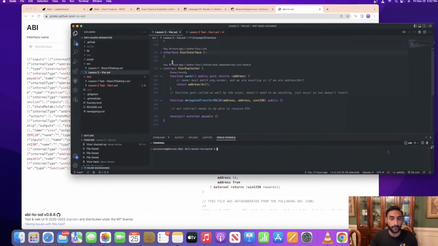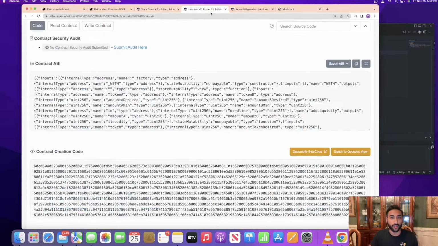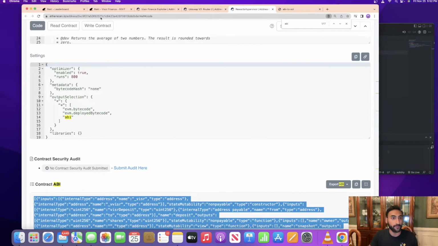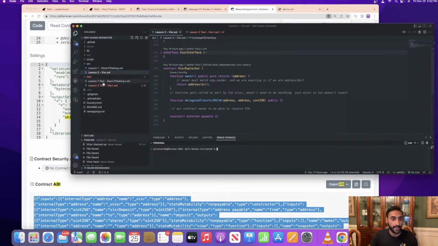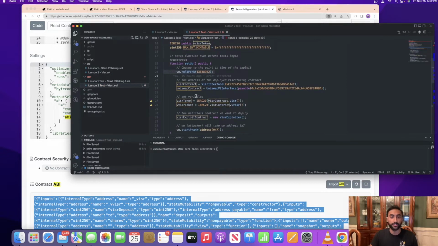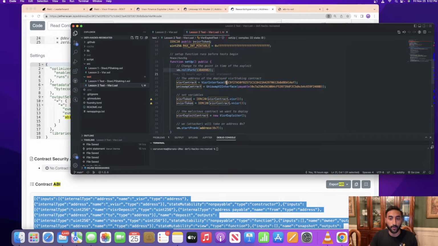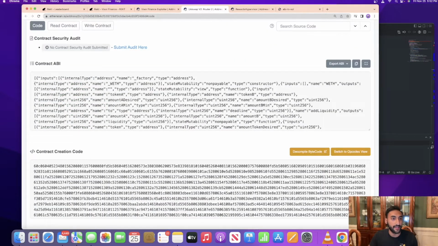So now that we have our two interfaces, we need the contract addresses of what actually got exploited. Rewards hypervisor is at this address, C9F. So in our test, in our setup function, which is our constructor, we're going to copy and paste that address, and then Uniswap router is at 7A2.